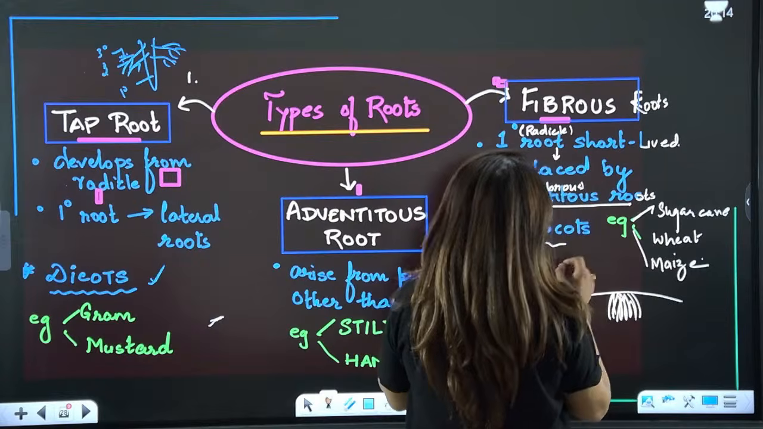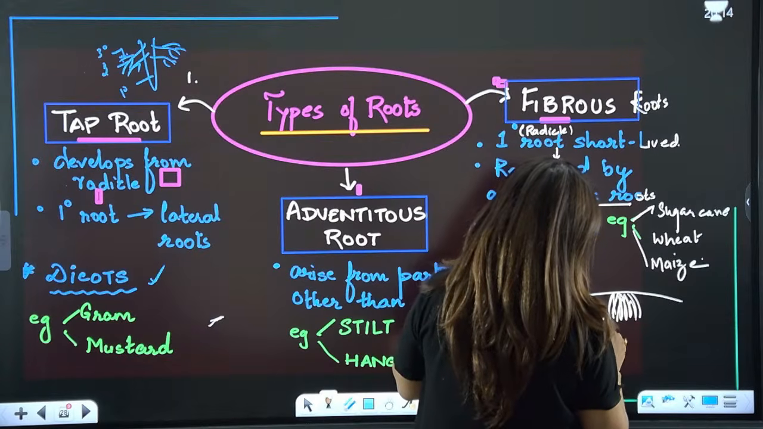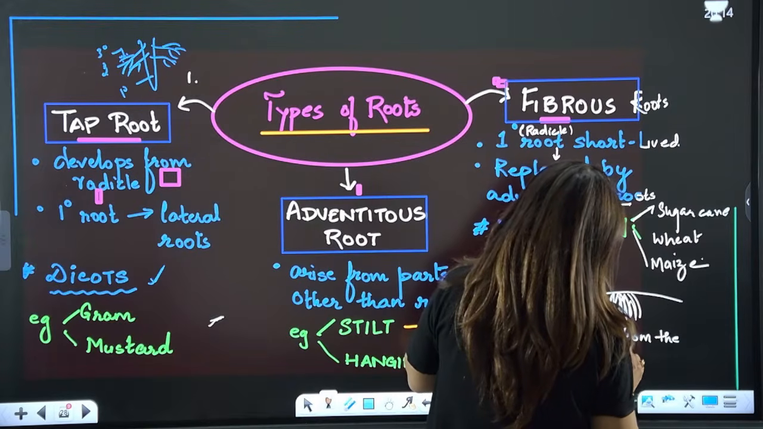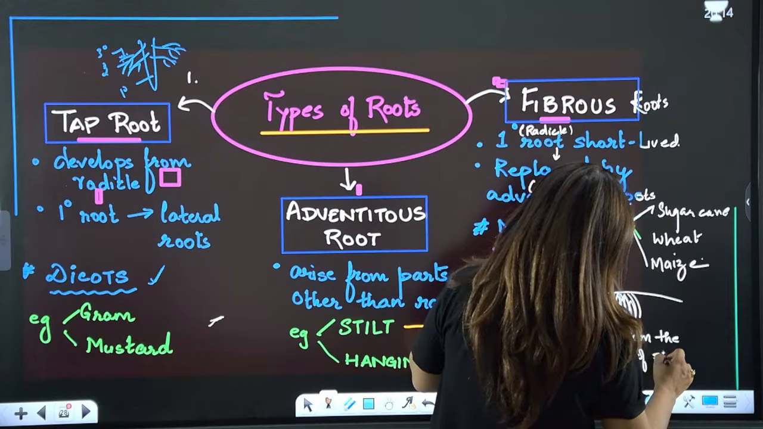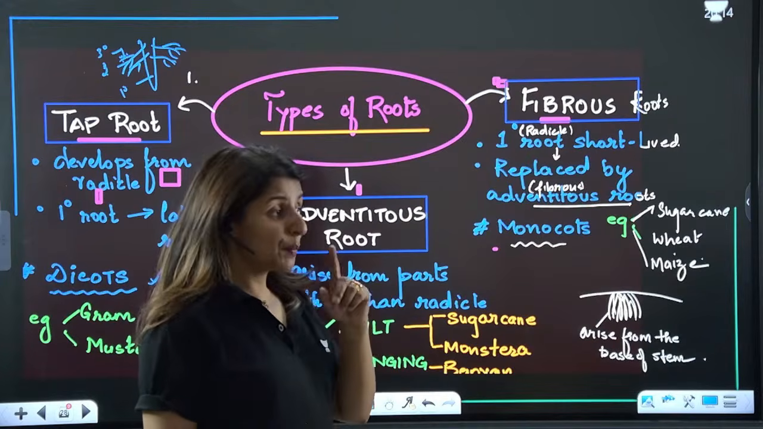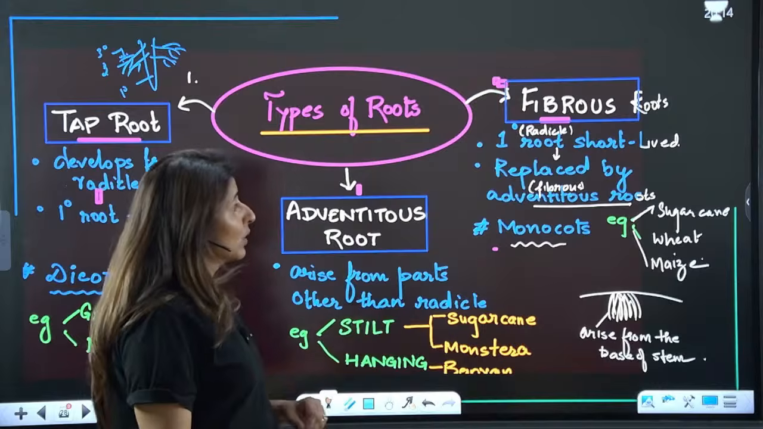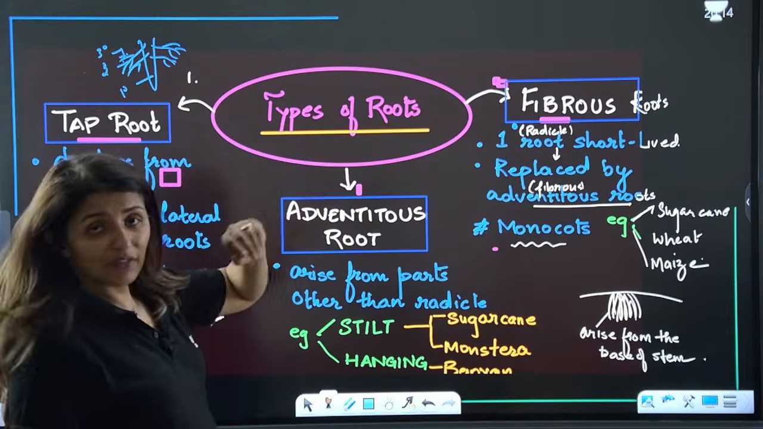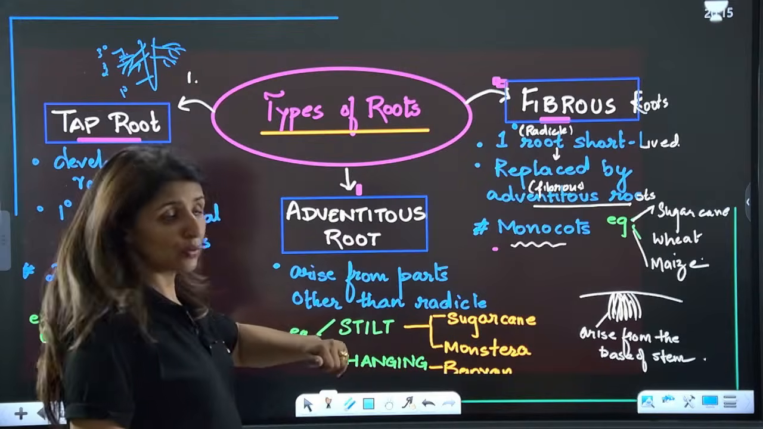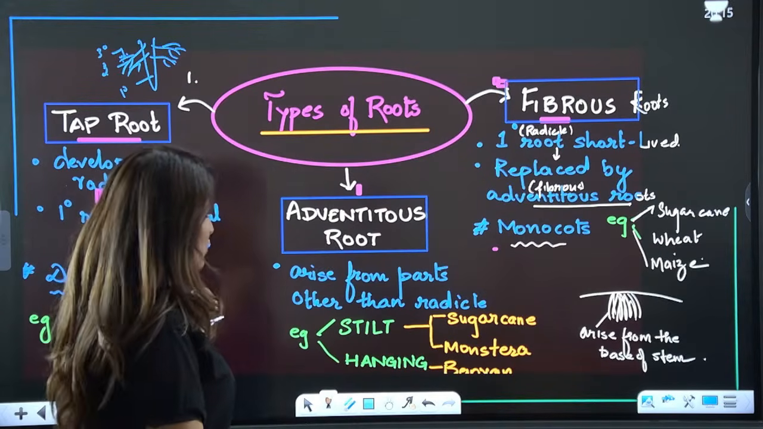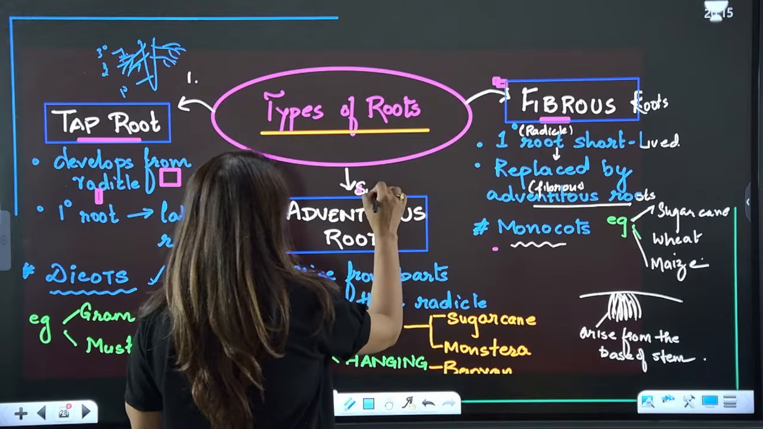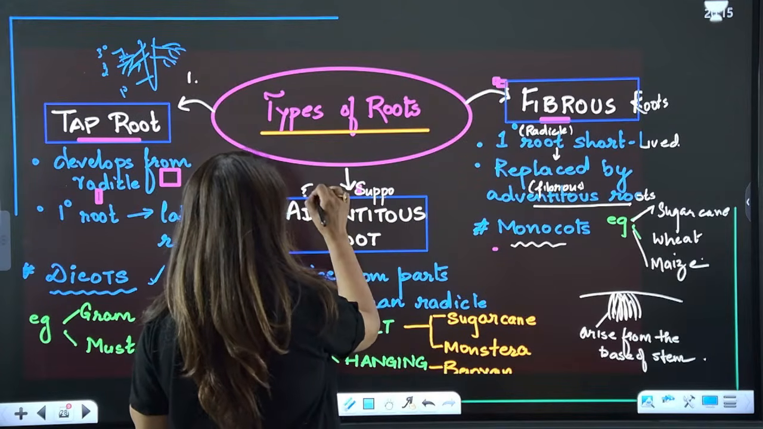These fibrous roots arise from the base of the stem. Please tell me these points are clear. Is that clear? They arise from the base of the stem. Now, in addition to tap and fibrous root, guys, we have this third category called adventitious roots. The main function of adventitious roots is that they are supportive. They provide extra support.